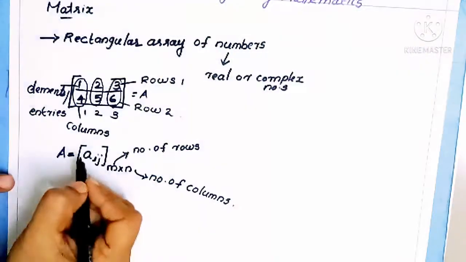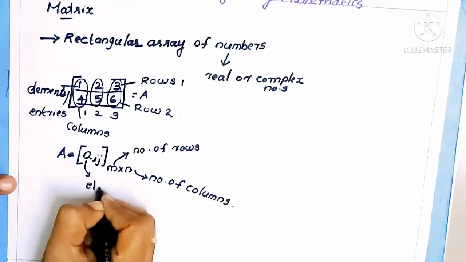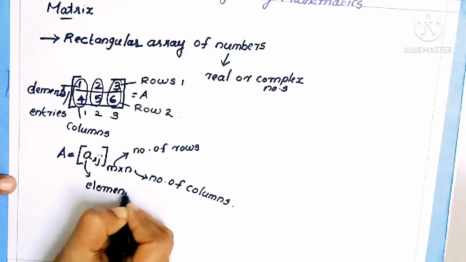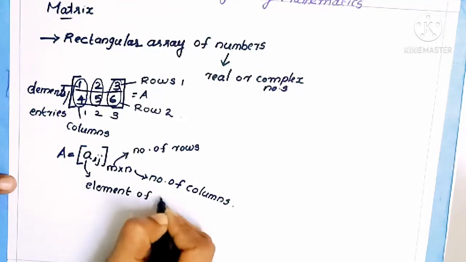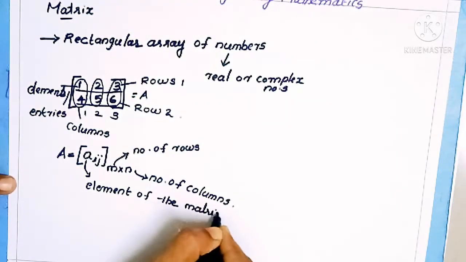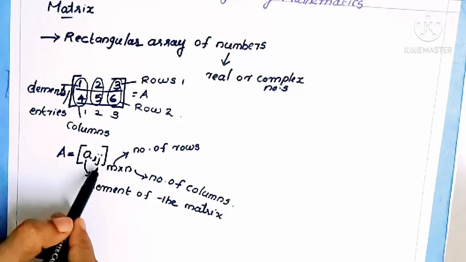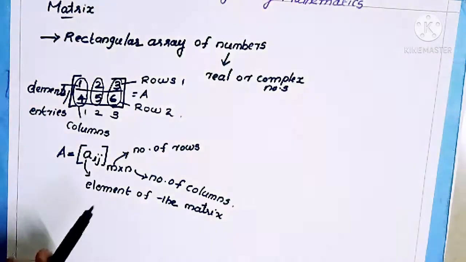Here a indicates the element of the matrix. i indicates the position of the row and j indicates the position of the column.